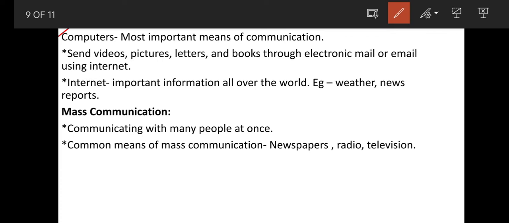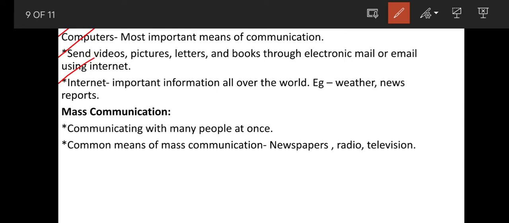With the help of computers, we can send videos, pictures, letters, and also we can send books with the help of electronic mail or email. Email is known as electronic mail. By using computers, we can send videos, pictures, letters, and books. And we have to use to send? We have to use electronic mail with the help of internet in computer.